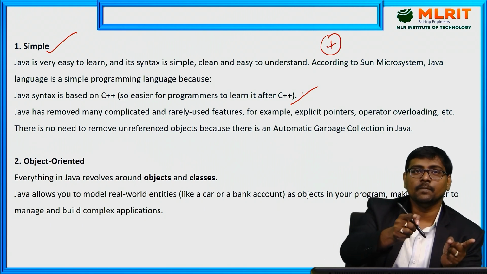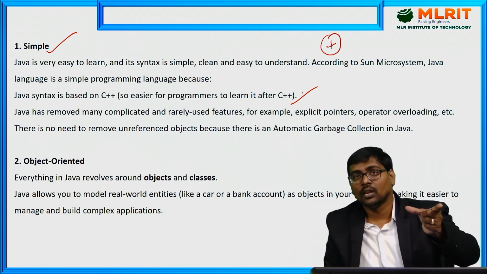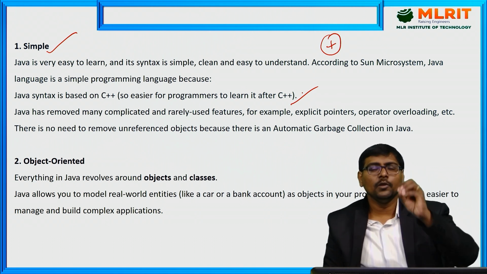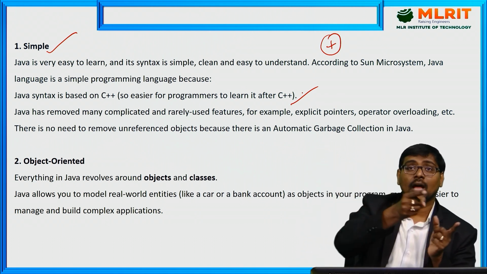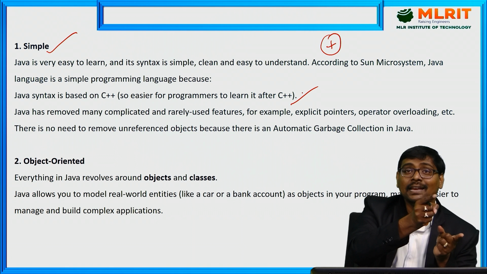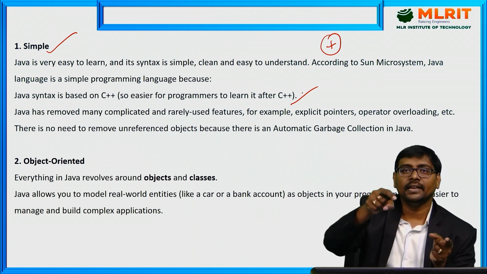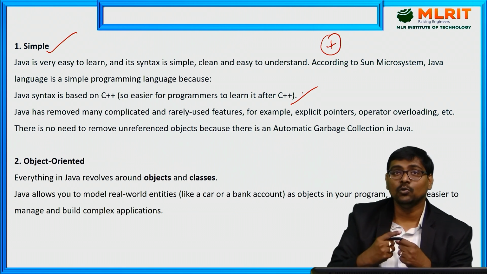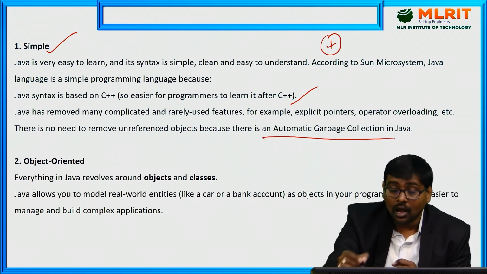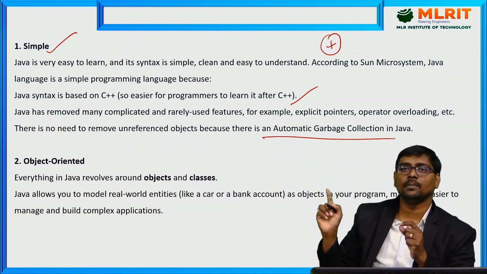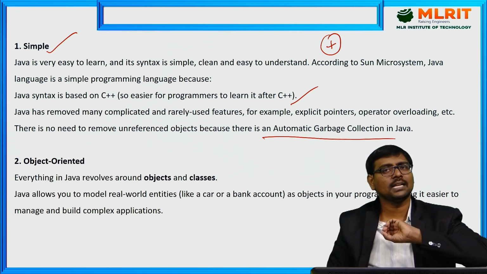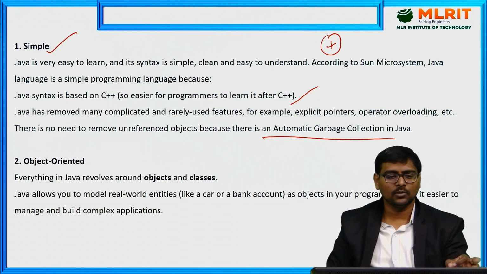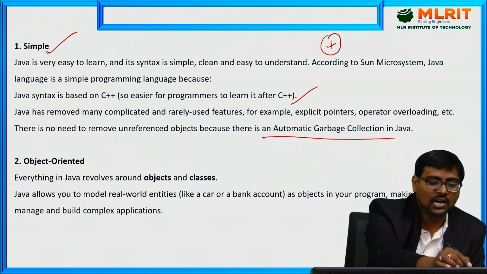So that is simple. And in other programming languages like C++, if you created an object and then remove the reference, the object still exists, that is an unreferenced object. Here in Java, you need not remove the unreferenced objects manually. Automatic garbage collection means Java automatically removes unreferenced objects. Because of these reasons, I said Java is simple.